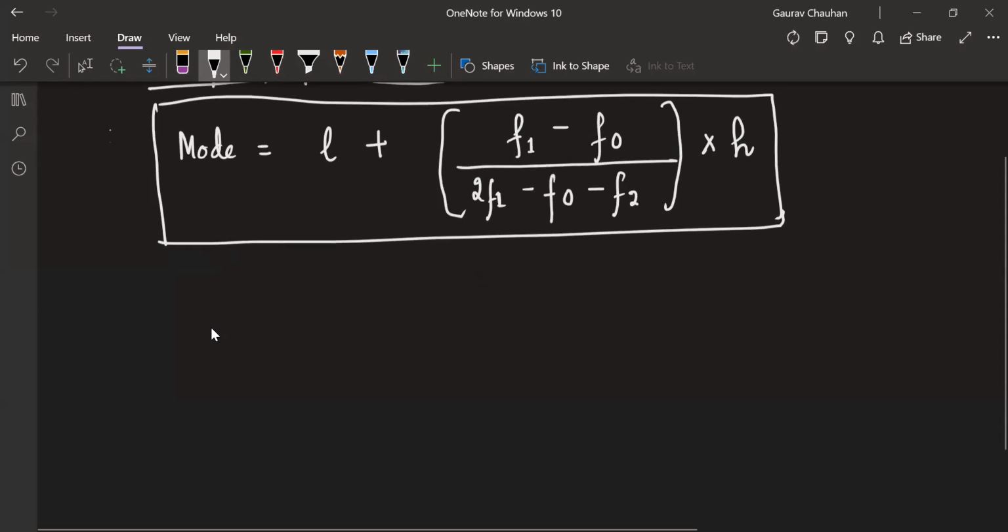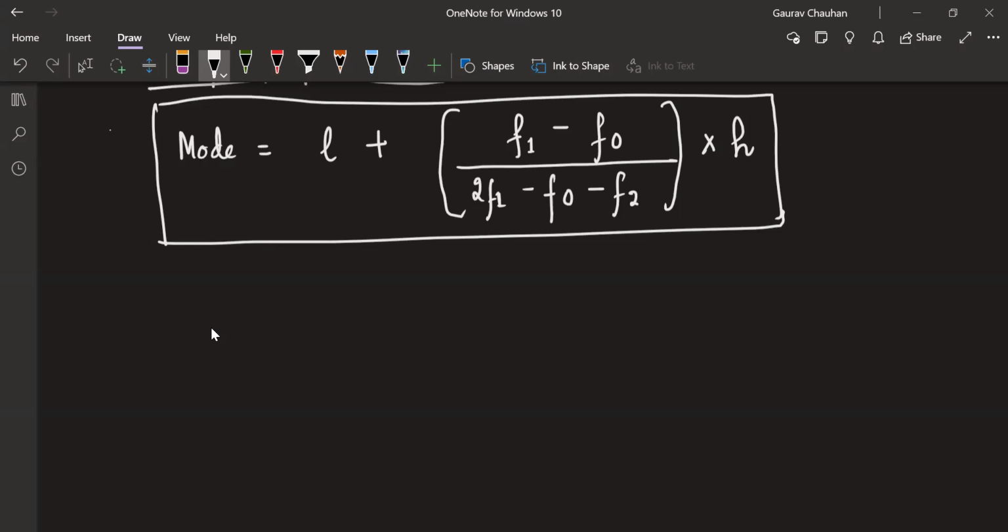How this formula comes is beyond our syllabus, and also we don't have time for it, so we're not going to get into that. But you learn this formula by heart, and the answer which is reflected is final. Now there is something important here which you have to do before this.